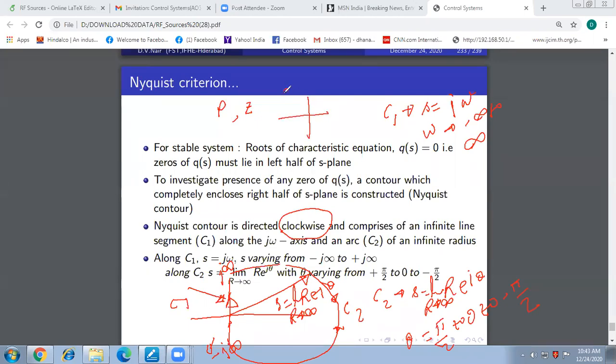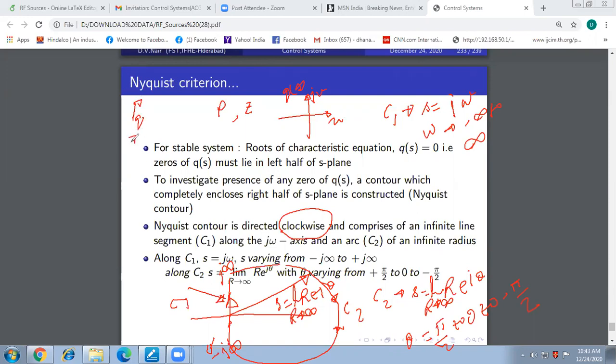If this is the QS plane, the imaginary axis is given by jV and the real axis by U. It is transforming the S plane into the QS plane by the mapping function Q of S. So if the Nyquist contour is enclosing P poles of Q of S and Z zeros of Q of S, then what will be the encirclement of the origin of the QS plane by the contour gamma Q?